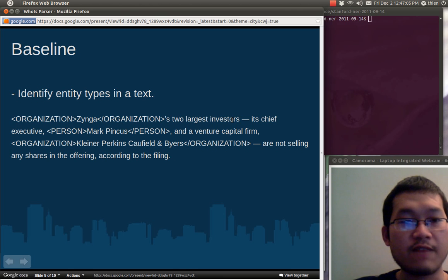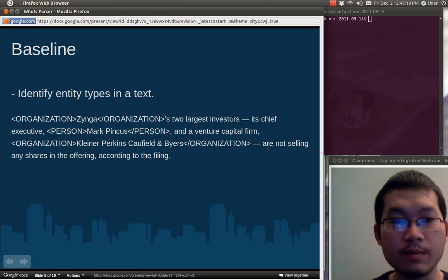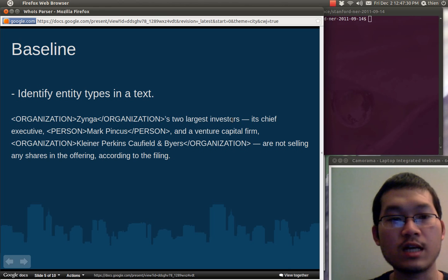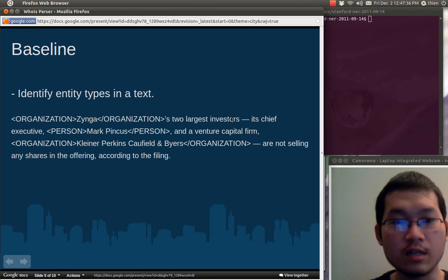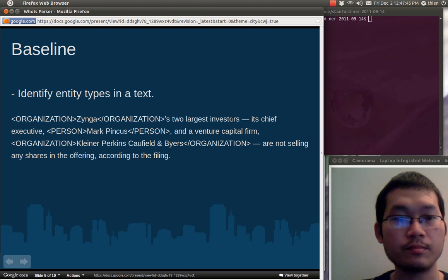With this paragraph, we first run the Stanford NER library to identify the types of entities in it. The output of this procedure is the text with marked entities: organization for Zinger, person for Mark Pincus, organization for Kleiner Perkins Caufield and Byers, and the other words are not marked because they do not fall into the three entity types of interest.